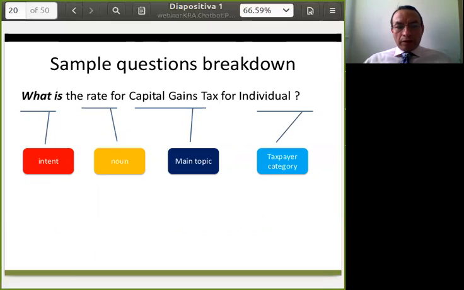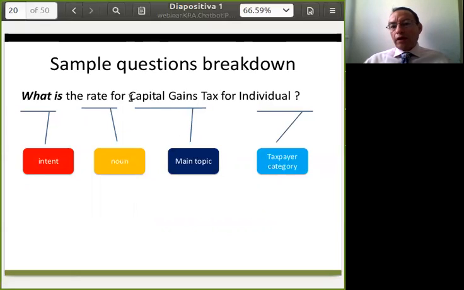We break down this question in four main parts. The intent, as we saw before, like what is or how to, for example. We also identify a main topic related to the organization or the services the organization provides.